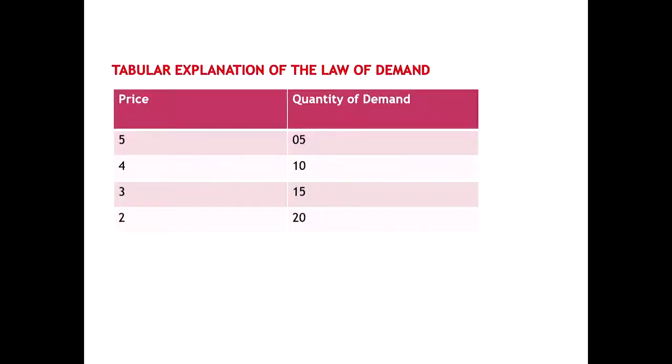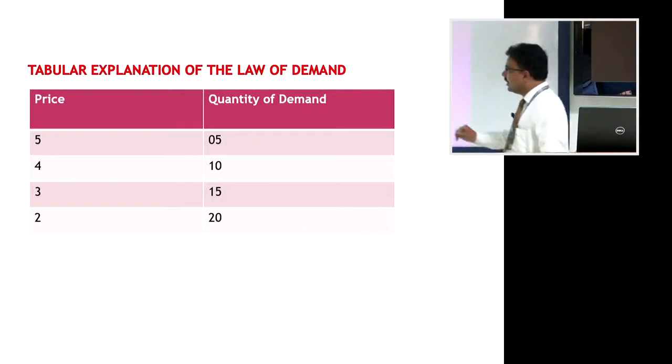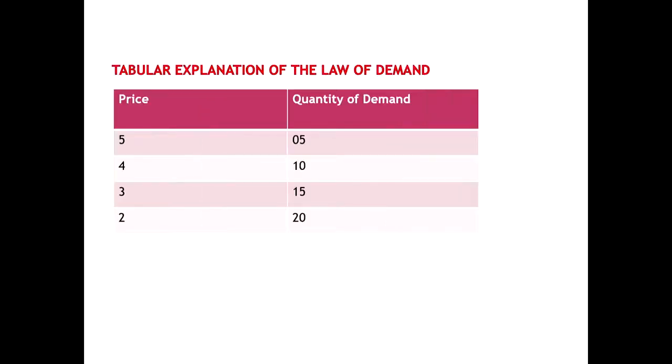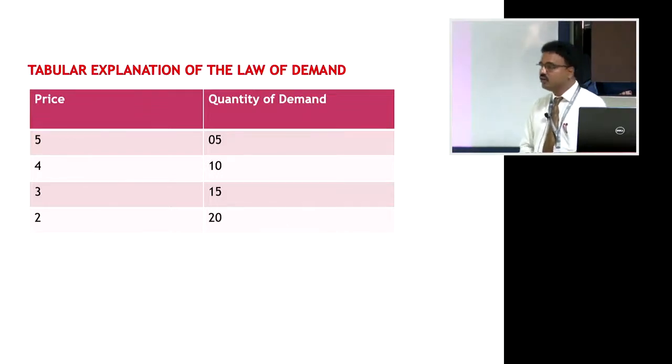In this table, there are two columns. The first column shows price and the second column shows quantity of demand. It is clear that as and when price reduces from 5 to 4, 4 to 3, 3 to 2, demand increases from 5 to 10, 10 to 15 and finally 15 to 20. This is nothing but the inverse relationship of price and quantity of demand.